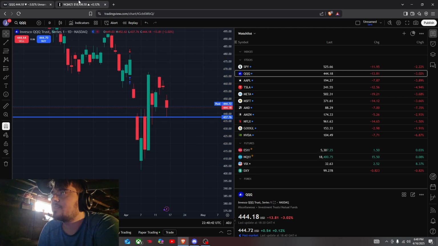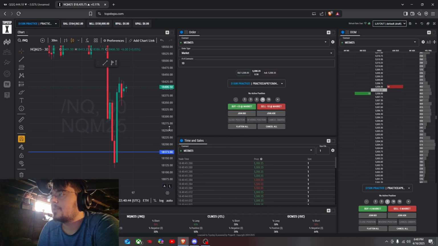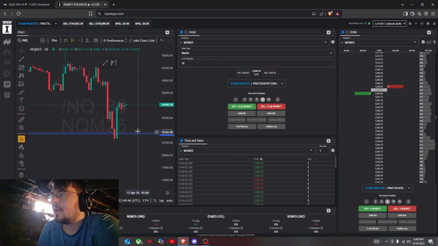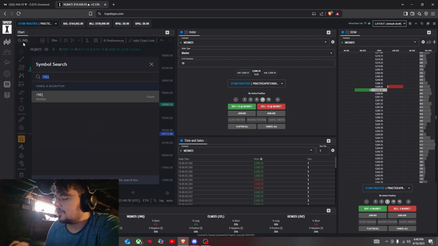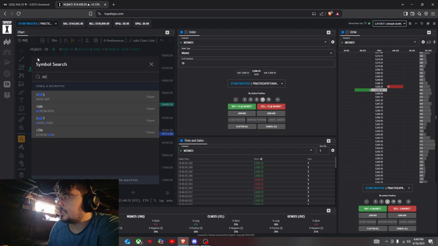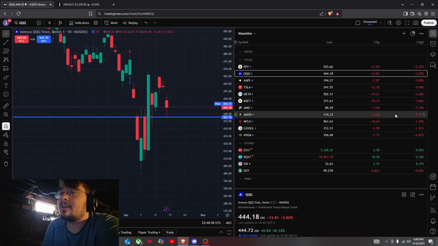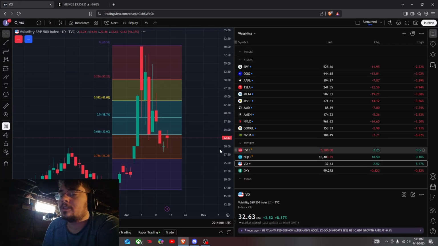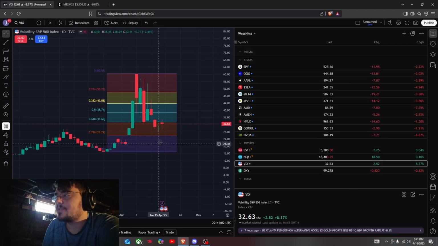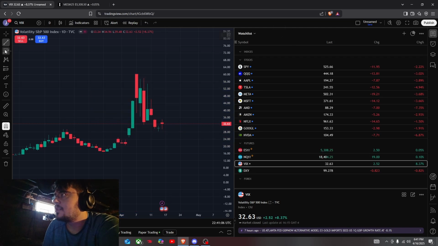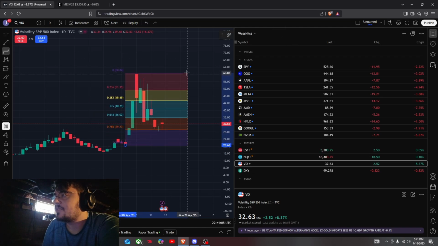Now let's head over to NQ. Again, targeting this low down here, I have a target at about 18,173 for NQ. For ES, I have a target about 5,260. So those are my levels for ES and NQ. Really short and simple. VIX, we're starting to see a little bit of push from here. So we'll just have to see if it wants to continue.